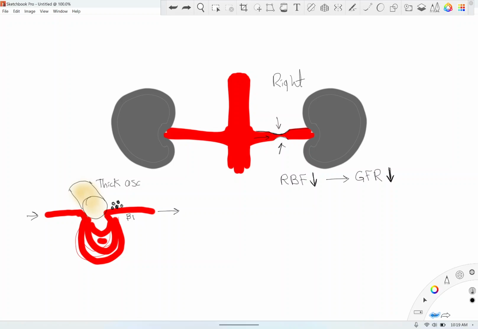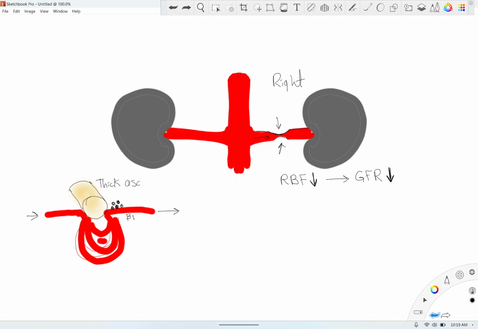So in this part of the kidney, you have two types of cells. We have the granular cells, which have the beta 1 receptor, and then you have the efferent arteriole, which has the chemoreceptors. So if GFR is low and blood flow through the efferent arteriole is low, if there's a decrease in blood flow, guess what? Beta 1 receptor will sense that. When it senses that blood pressure is low, this causes stimulation of the granular cells, so therefore they will increase release of renin.